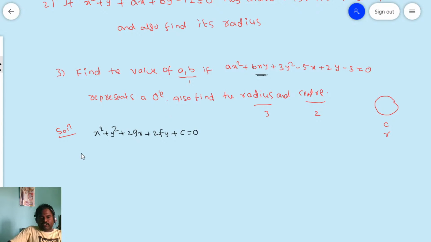Comparing with the given problem, the x square coefficient is a, and the y square coefficient is 3.